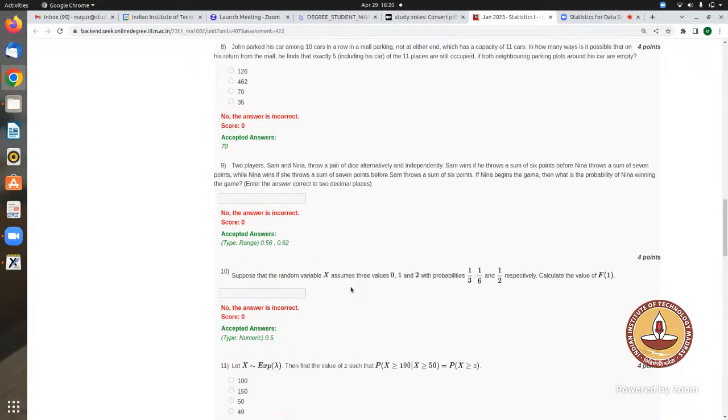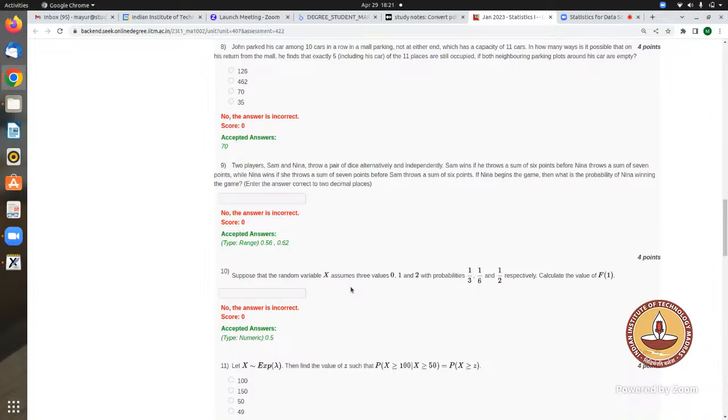Nine, sir. Okay, let's see question number 9 then. Okay, question number 9, right? Let's see question number 9 first. So two players, Sam and Nina, throw a pair of dice alternately and independently. Sam wins if he throws a sum of 6 points before Nina throws a sum of 7 points.